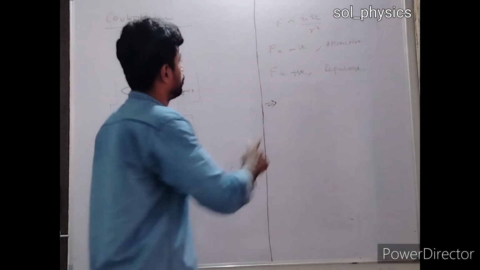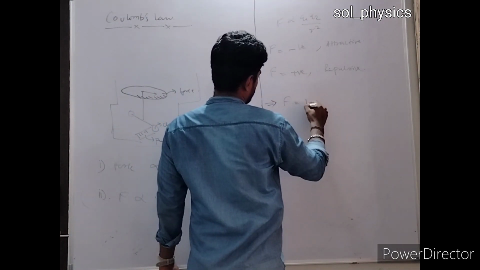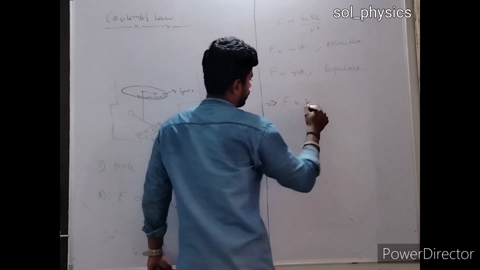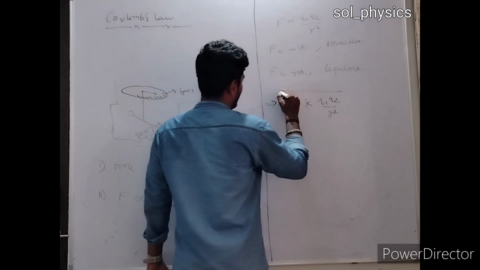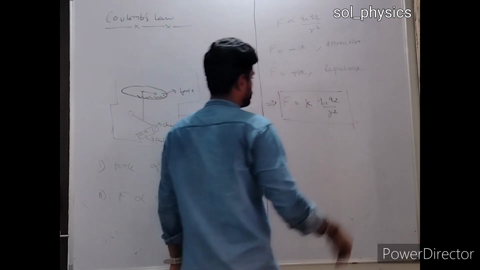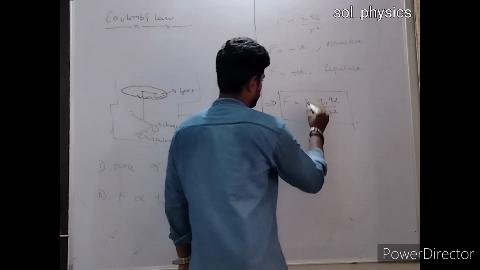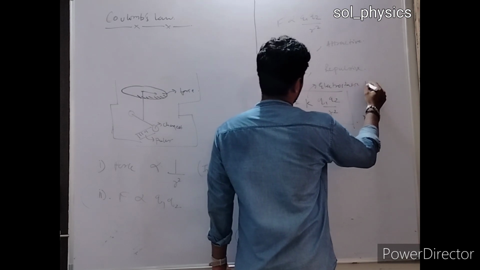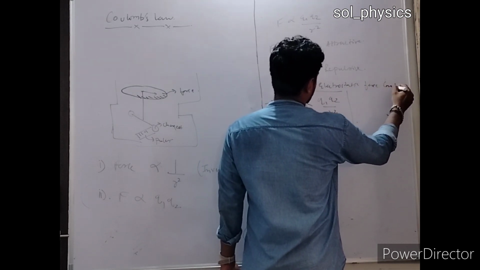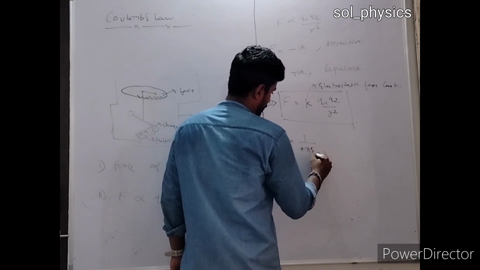So basically, this constant part reduces to K times Q1 Q2 upon R square. Now the K is called the electrostatic force constant, and the value of K is 1 by 4 pi epsilon naught.